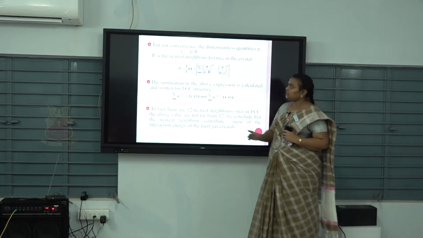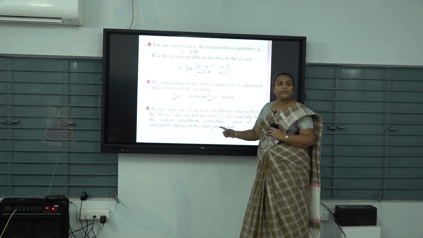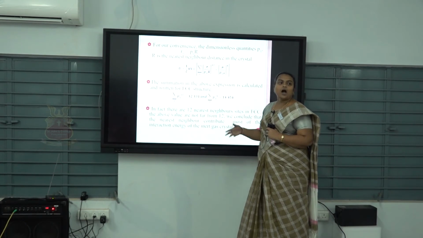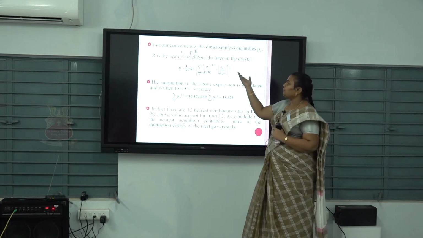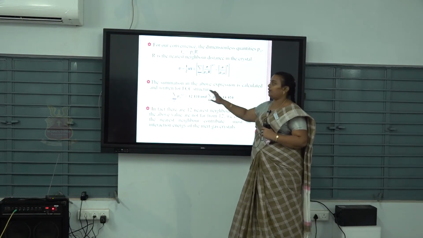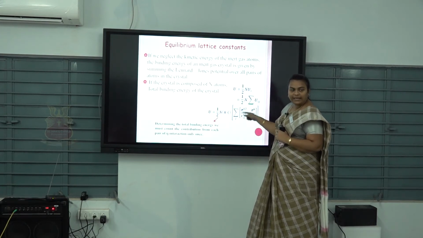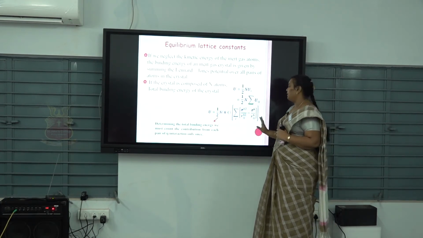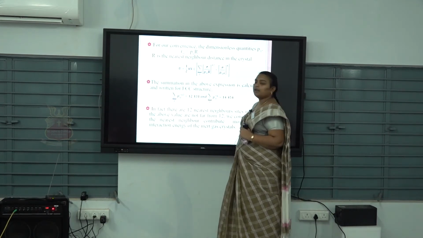For our convenience, we introduce a dimensionless quantity: Rij is equal to Pij times R. So Rij power 6 means (Pij R) the whole power 6, that means Pij power 6 times R power 6. Rij power 12 means Pij power 12 times R power 12. From the above expression, sigma by Rij power 12, we substitute Pij R the whole 12 by Pij R the whole 6.